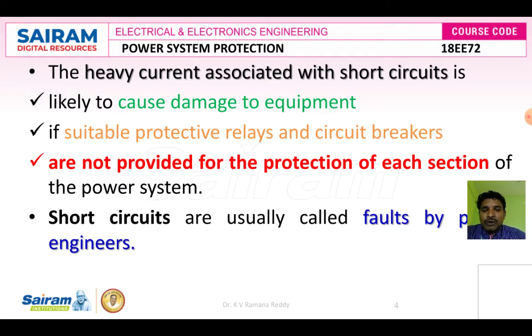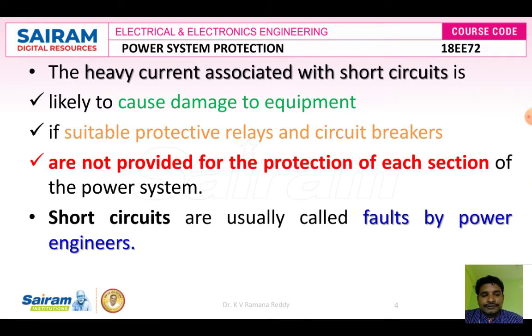If suitable protective relays and circuit breakers are not provided, then faults increase. Then fault current reaches our healthy equipment also, that equipment may get damaged, and the total system may collapse. Short circuits are usually called faults, which are created by us power engineers, because we give a chance for faults as our transmission lines and distribution lines are exposed to the atmosphere. Definitely there is a chance of faults from lightning strokes, storms, heavy winds, animals, birds, even human intervention and geographical earthquakes.